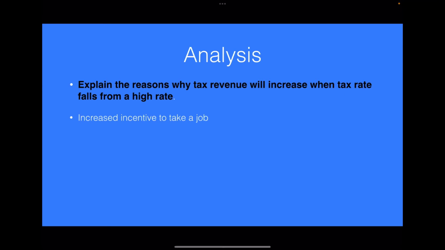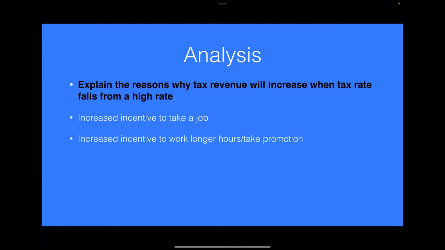So first of all, there's increased incentives for people to take a job. So you will have people that are not working. Perhaps their partner is working. They're looking after the kids. And it's going to increase their incentive to go to work, because less of their money is going to go in tax. If people are staying at home looking after the kids, when they go to work, they're going to have to pay for childcare. And if they're taxed at a very high rate, by the time they've been taxed, paid for childcare, it might not feel worthwhile actually going to work. So lowering the tax rate means people will be incentivized to take a job.